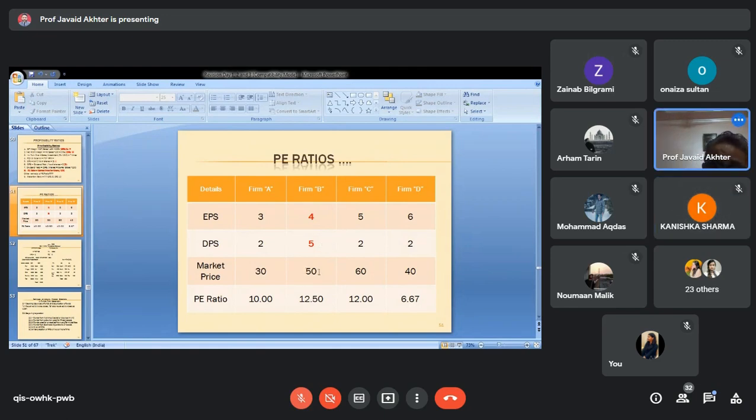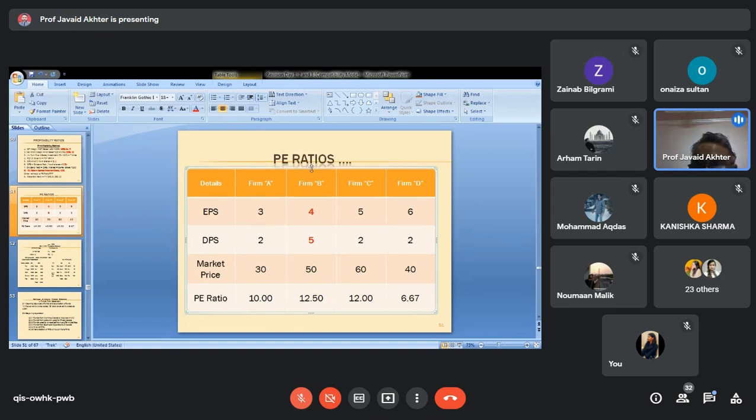Market price is subject to fluctuation. Market price could be more, could be high. As I said, it depends on several factors. And after analyzing those factors only, one can take a decision on whether the market prices are genuine or not.